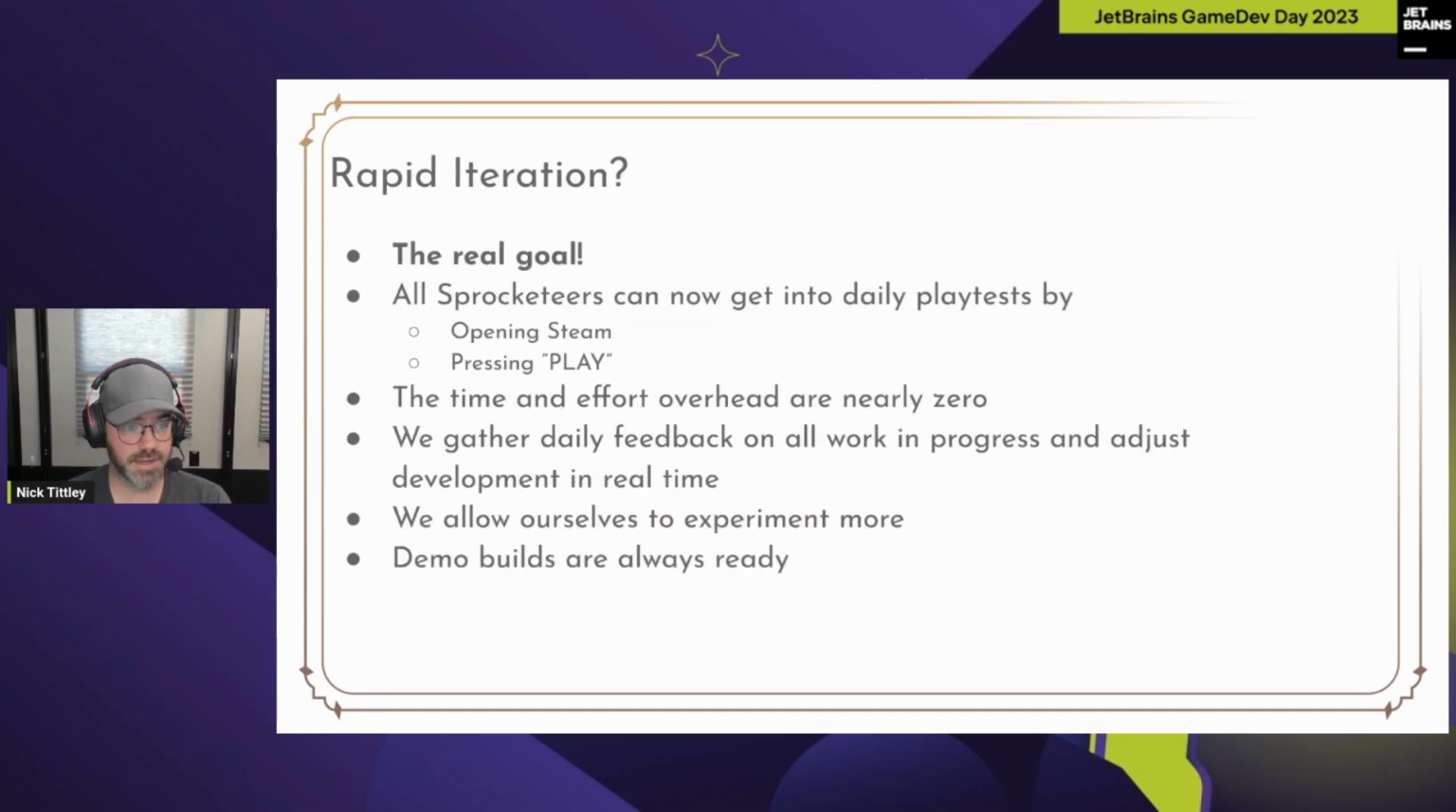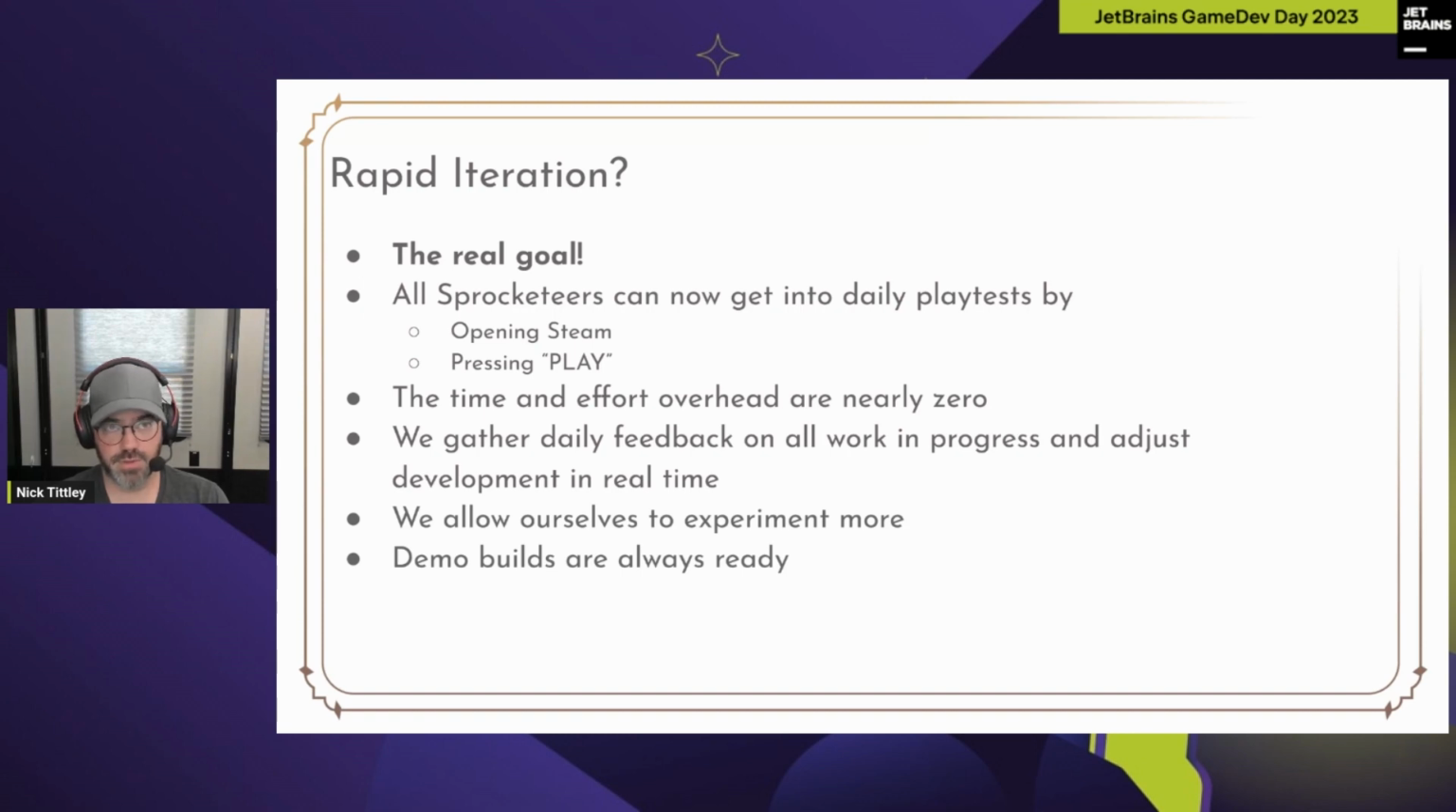So did we succeed at rapid iteration, the real goal, right? Yes. We went from not being able to run a playtest to every day Sprocketeers get into work and they start their day by opening Steam and pressing play. That's the extent of the overhead that they need to go through to get themselves into a playtest. Everything else is automated. And because we keep the build working, it just works. We use that critically to gather daily feedback on all our work now, and we adjust in real time. It's not uncommon to iterate the same feature 3 or 4 times in a week.